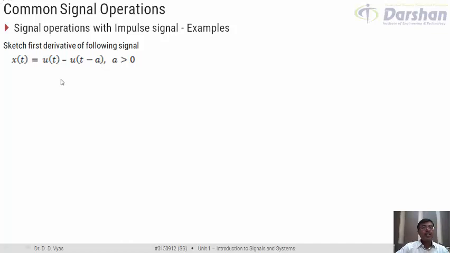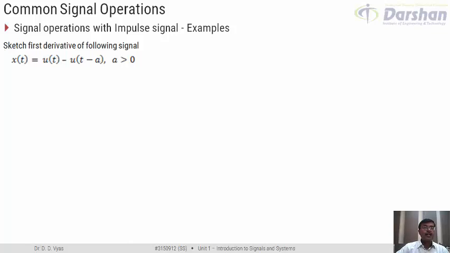So x of t is u of t minus u of t minus a, and the question asks us to find the first derivative of this signal. That is, we are supposed to find dx of t by dt. That is, I am supposed to differentiate this, and I am supposed to sketch this signal.